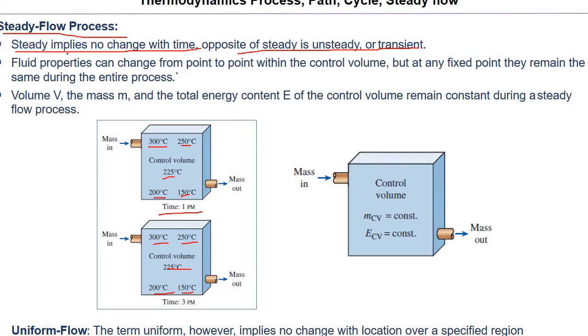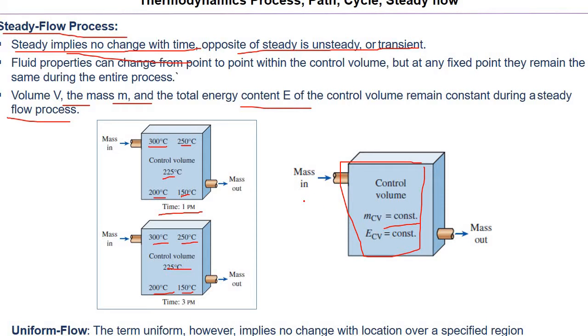If any property, mass, volume, energy, anything, is not changing with time, then the flow is called steady flow. If mass is not changing with time inside this control volume, it means the mass is constant. Whatever is going in is going out.